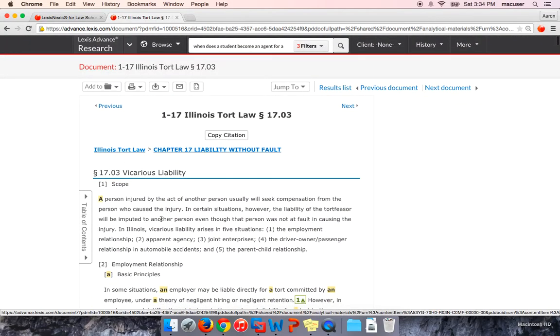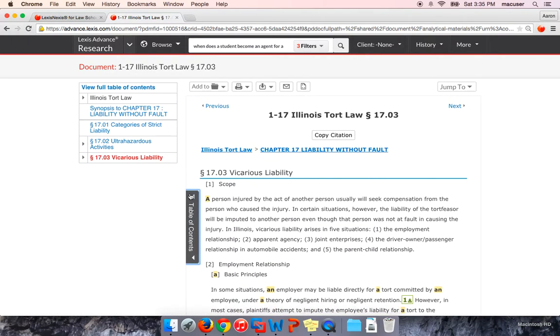Once you do enter, just one last tip in secondary materials: when you're looking at a treatise section or a jurisprudence, over here on the left, you'll see a little pop-out for table of contents. This is helpful a lot of times, it shows you where you are in the actual treatise. So we're here in 1703, you may want to go back or look at some of the other sections around it, which could be on point as well. Looking at it, these two don't seem like they're going to be on point. So now we know, okay, I'm not missing anything or forgetting to look at a section of this treatise.